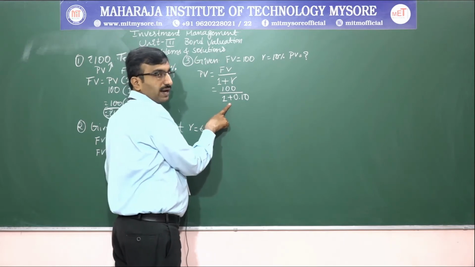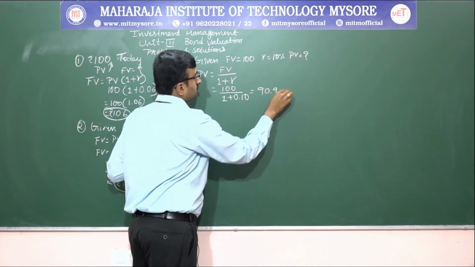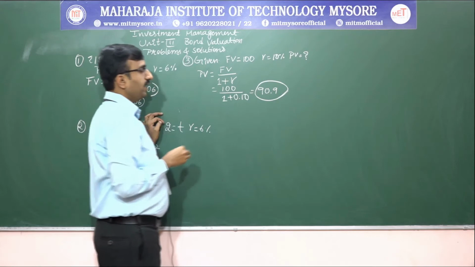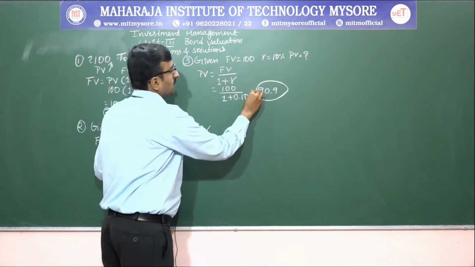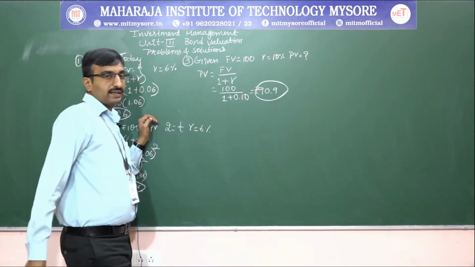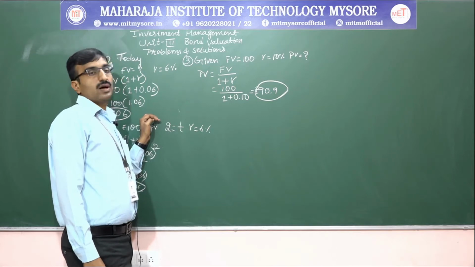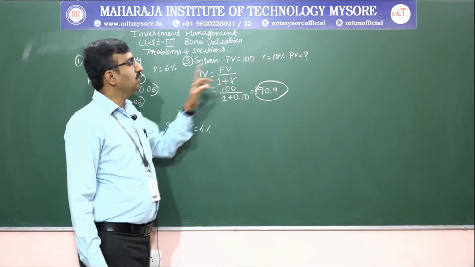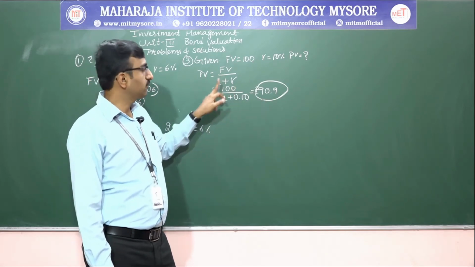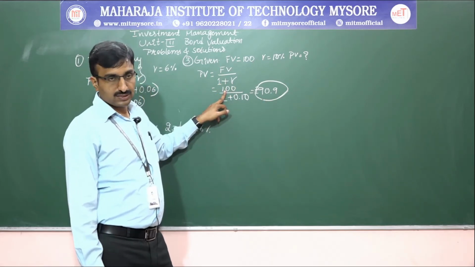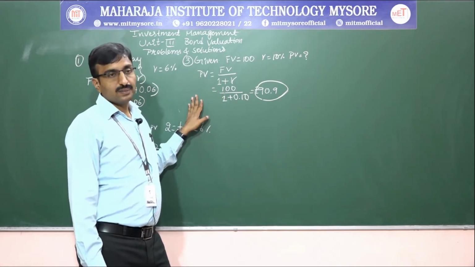How much will we get? We will get 90.9, so 90 rupees and 90 paisa, or you can take it as 90.9. Okay, this is the calculation of present value. So the present value at year 0 is 90 rupees and the future value is 100 rupees. Fine, this is how we have calculated the present value.